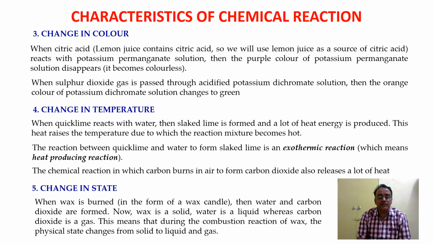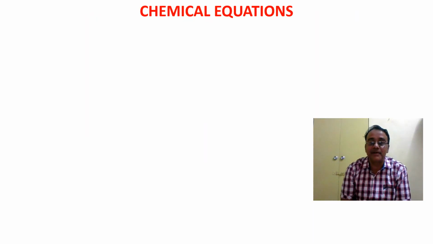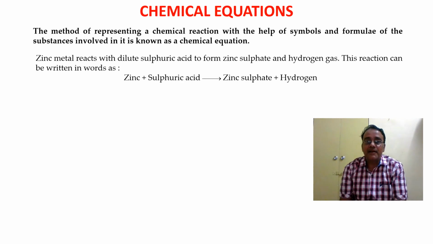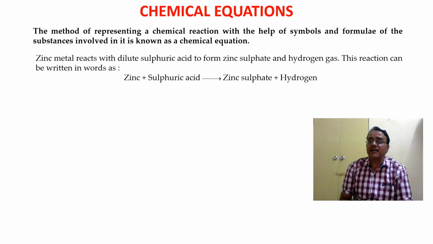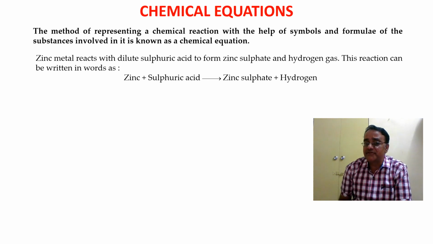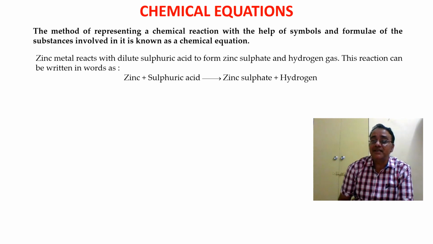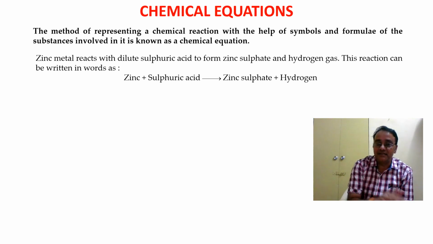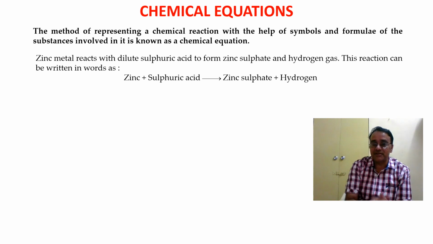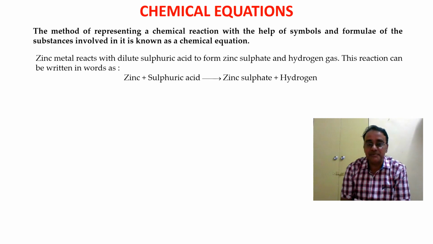Now we are moving towards one very important topic, that is chemical equation. Now what is chemical equation? The method of representing a chemical reaction with the help of symbols and formulas of the substances involved in it is known as a chemical equation. Whatever the reaction is, if we are using symbols and formulas to represent that reaction, that is called chemical equation. So take an example.